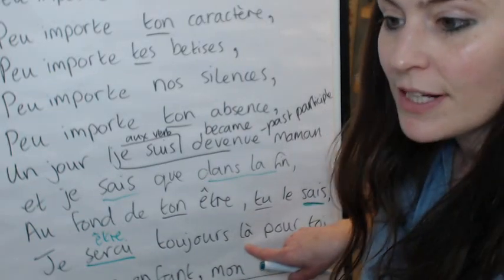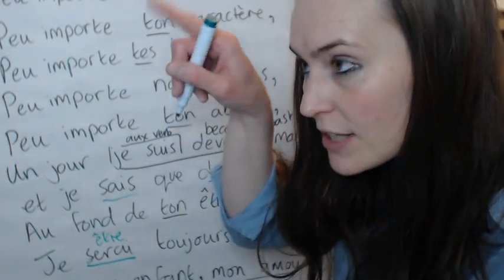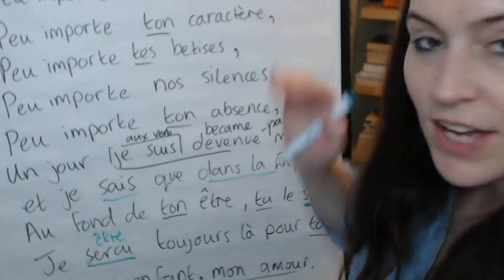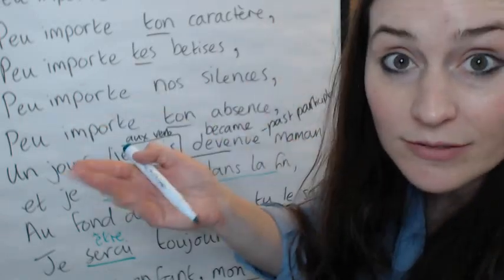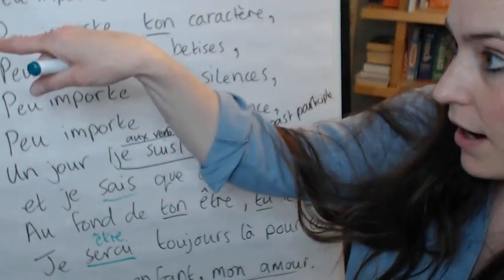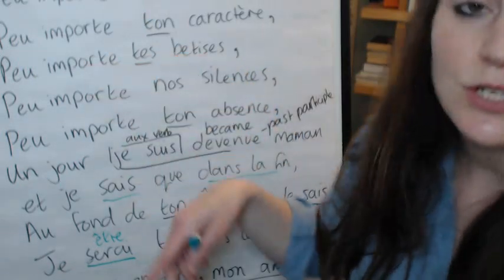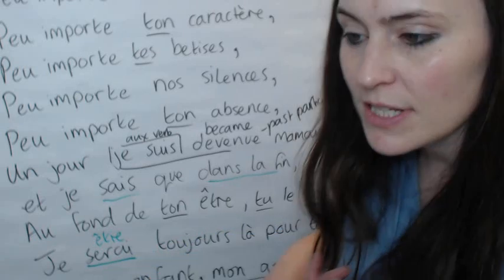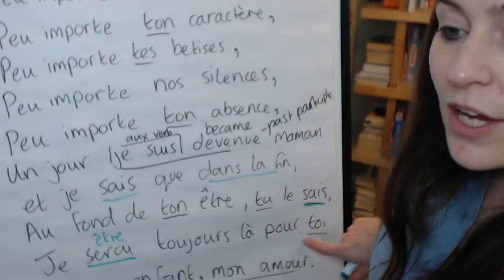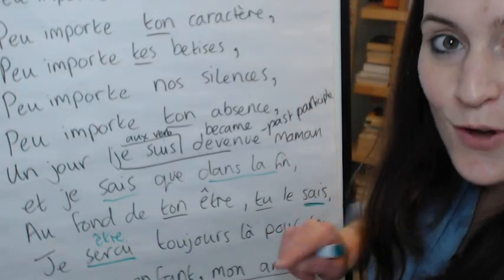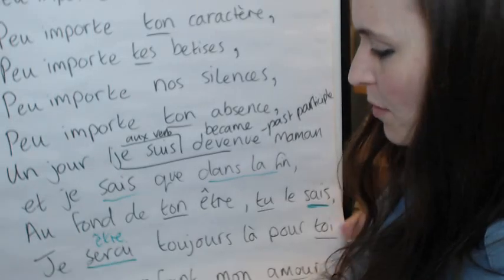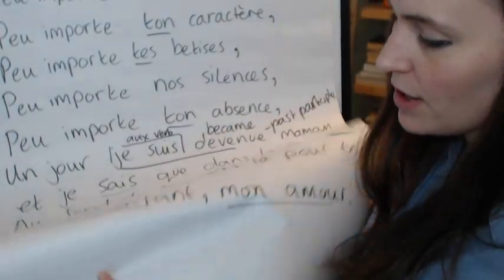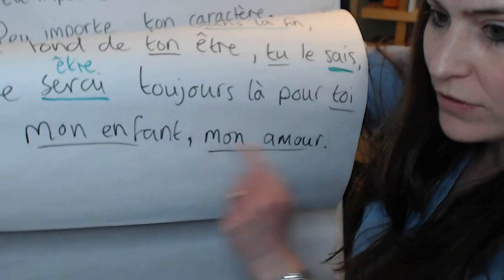Là, an L and an A with a little grave accent. That means there, as in ici, là. Ici, là. Je serai toujours là. I will always be there. That was the next bit. Pour toi. For you. Mon enfant. My child. Mon enfant.